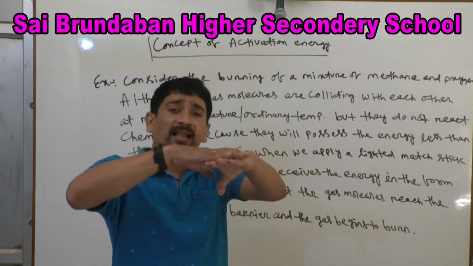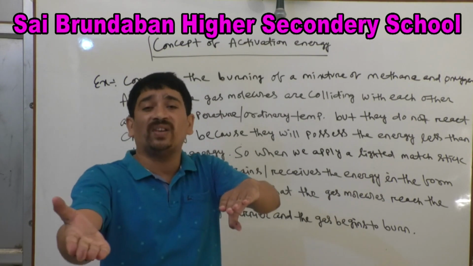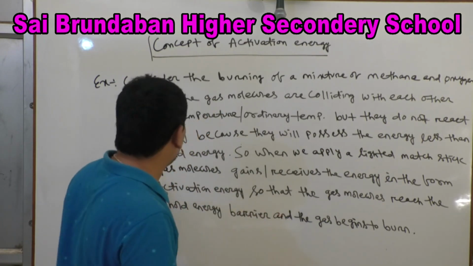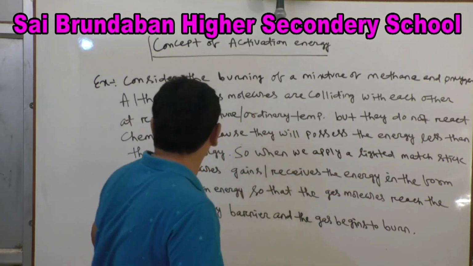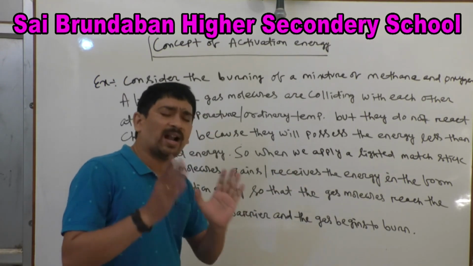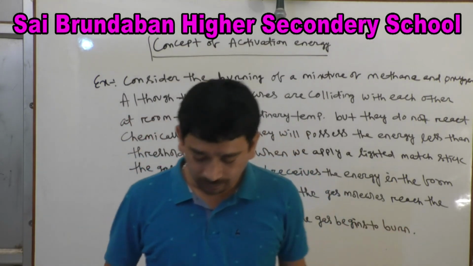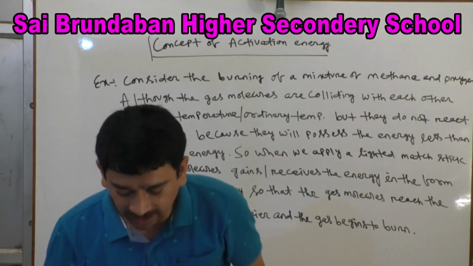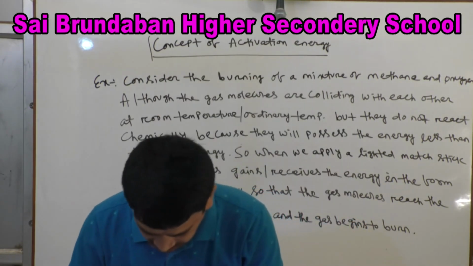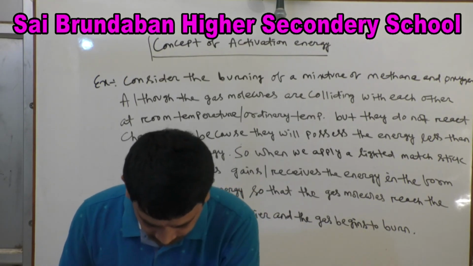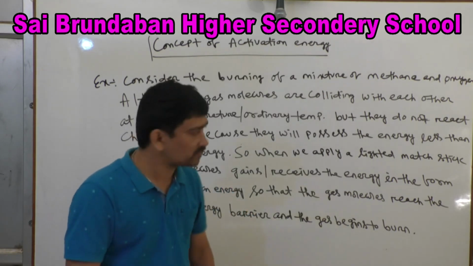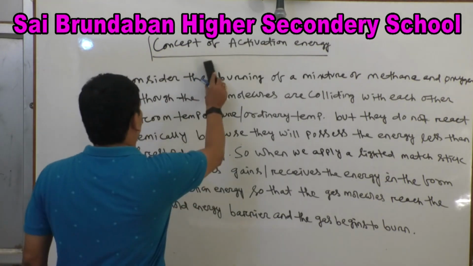When they attain the threshold energy barrier, the gas begins to burn. In order for the gas to begin to burn, we have to apply the lighted match stick or lighter, so that the gas molecule gains energy in the form of activation energy from the lighted match stick or lighter, reaches the threshold energy barrier, and the gas begins to burn. Clear? So this is all about activation energy.